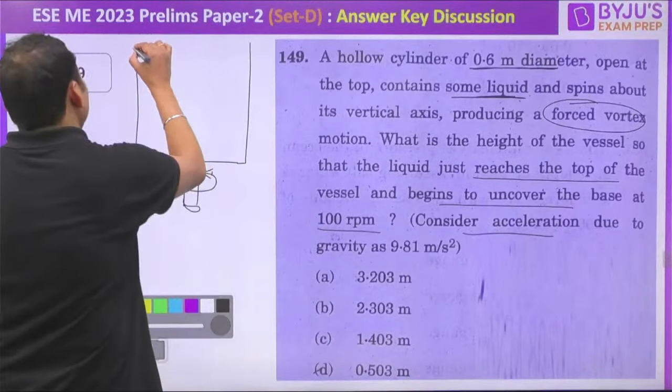This is the depth of the paraboloid ZP, and ZP is equal to H only. So ZP is equal to omega square R square by 2g. What is omega? If rpm is given, omega is equal to 2 pi N by 60 radian per second.